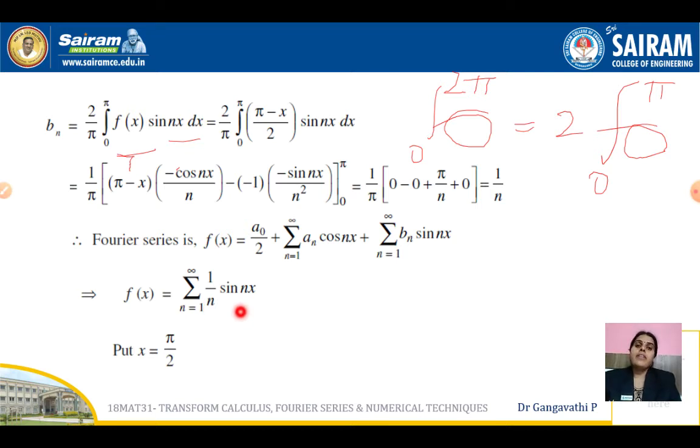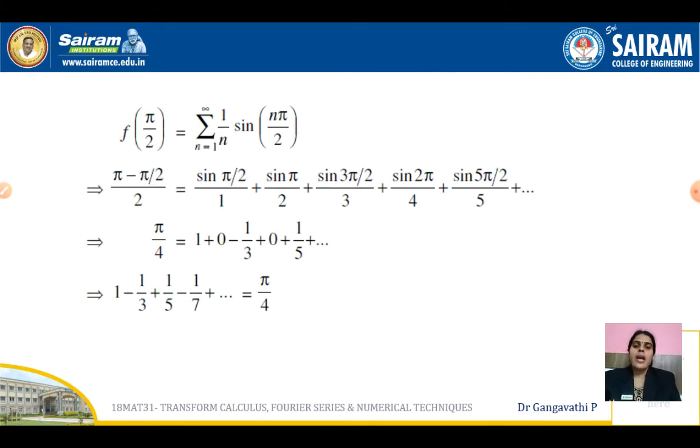And even if you put x is equal to pi, sin n pi is 0 for all values of n. So even that is not advisable for us. Whenever we have a sin term, it is always better to use pi by 2. In very particular cases, occasionally we are going to substitute another value for x when we have a sin term. So now we are substituting x is equal to pi by 2.